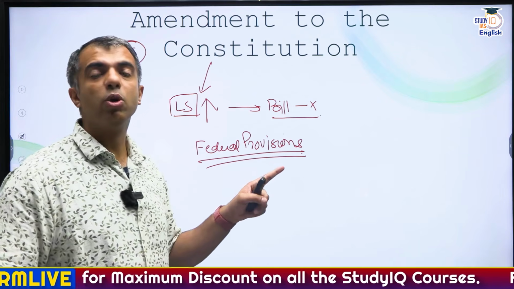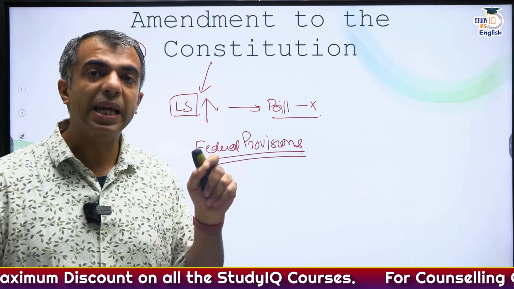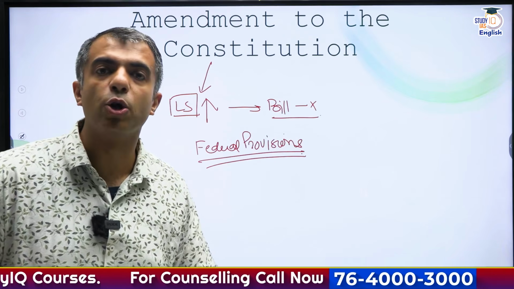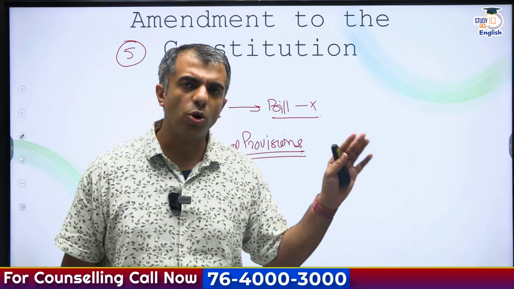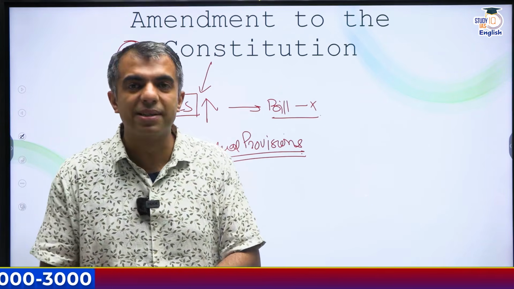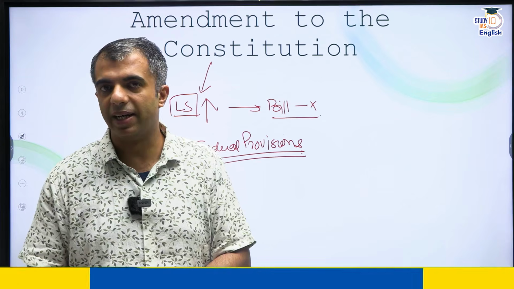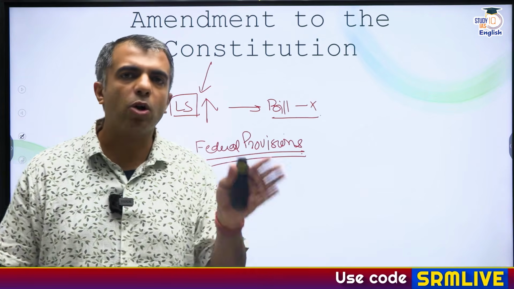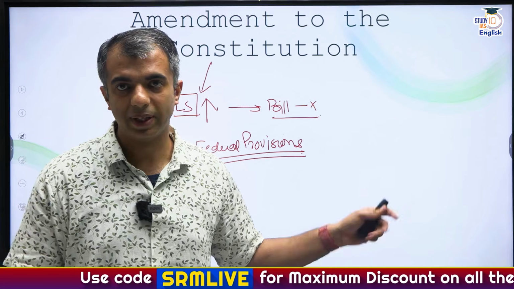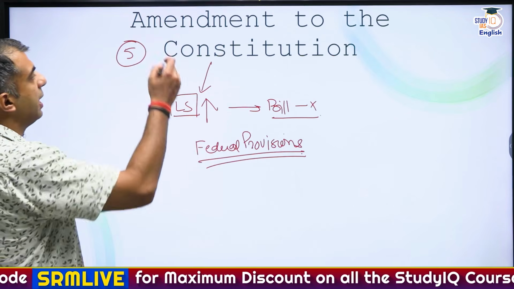And do remember what all the implications are, where all necessary changes have to be introduced, and also go through the constitutional amendment bills that have been introduced recently. So, the last 10 constitutional amendment bills must also be remembered. This essentially is the fifth topic.